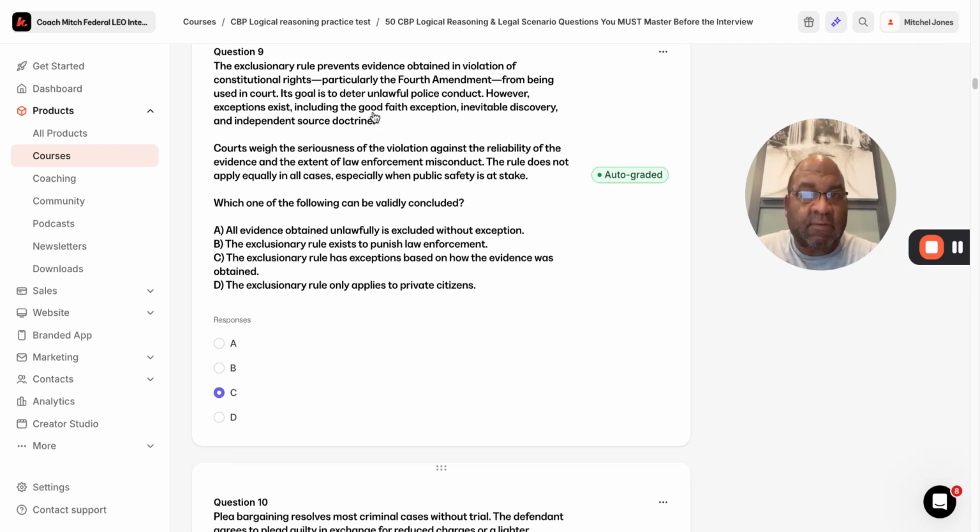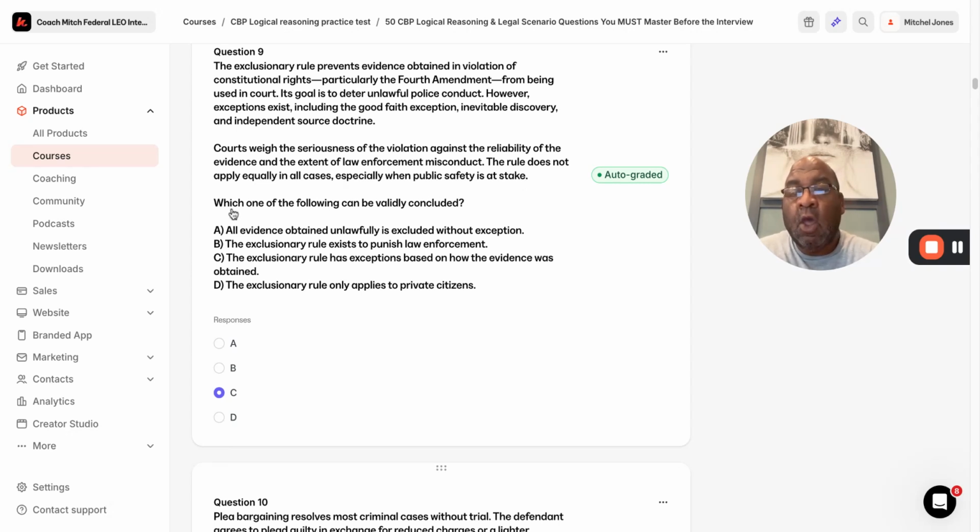So hear that first one. Courts weigh the seriousness of the violation against the reliability of the evidence and the extent of law enforcement misconduct. The rule does not apply equally in all cases, especially when public safety is at stake.